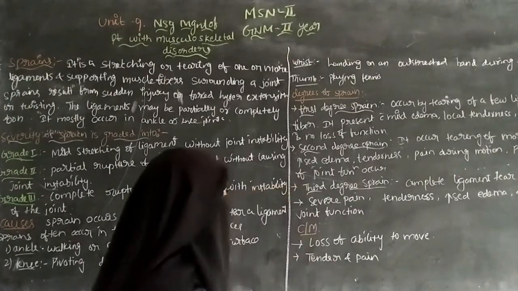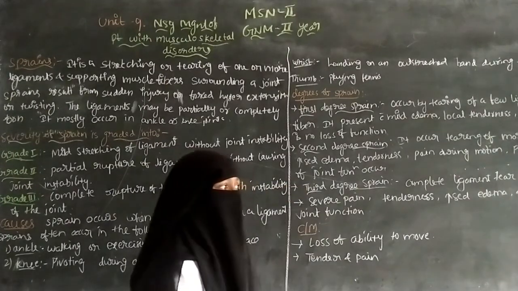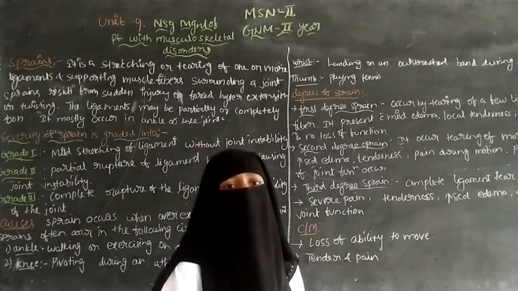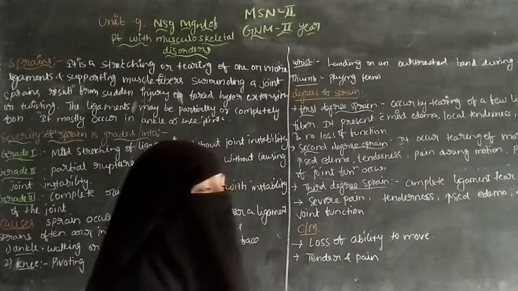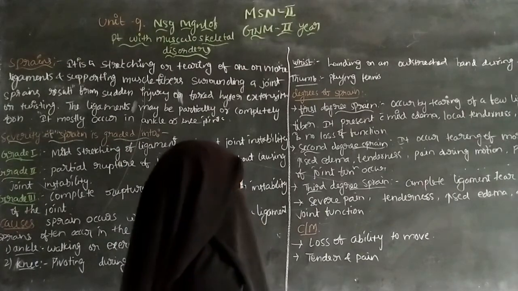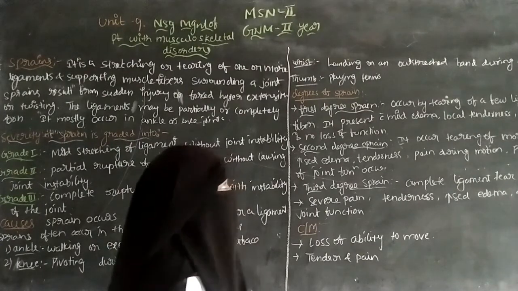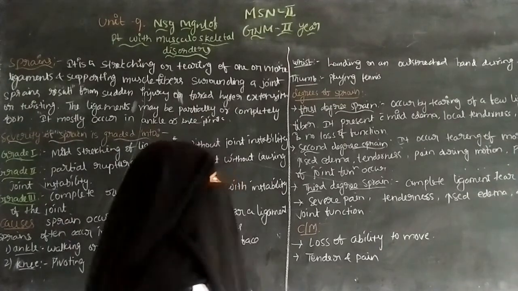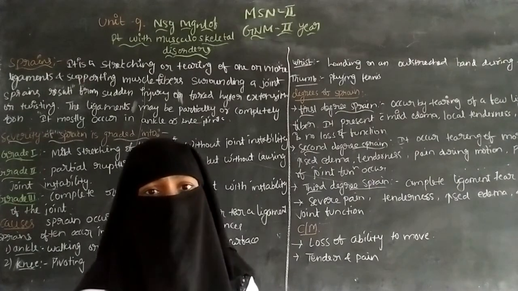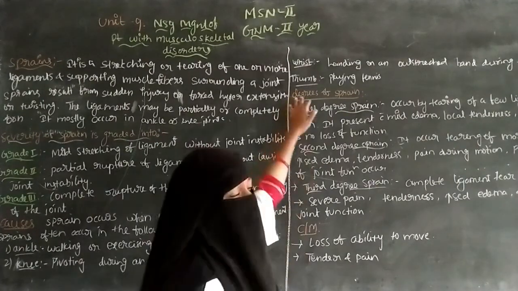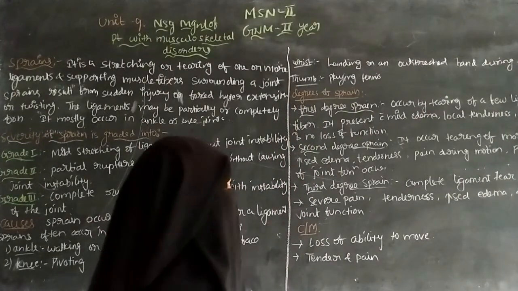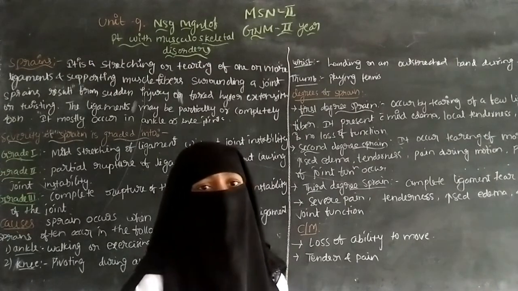And the next one is the wrist. Wrist sprains occur by landing on an outstretched hand during a fall. While falling, there is overstretching of the hand, and because of this overstretching, wrist damage can occur and a wrist sprain can occur. And the next one is thumb sprain. For example, people playing tennis have more chances of a thumb sprain.